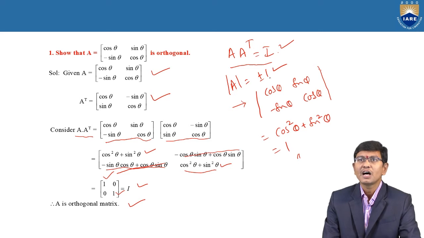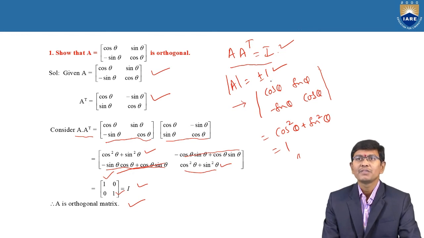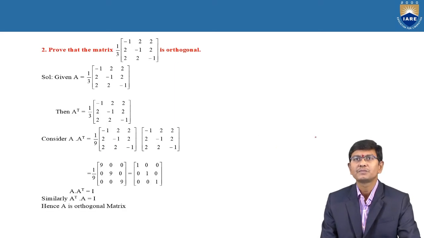Therefore, according to our requirement, the determinant must be either plus 1 or minus 1. That depends upon the given problem. In this problem, we obtain the value equal to 1. Therefore, the condition is satisfied. The given matrix is an orthogonal matrix.